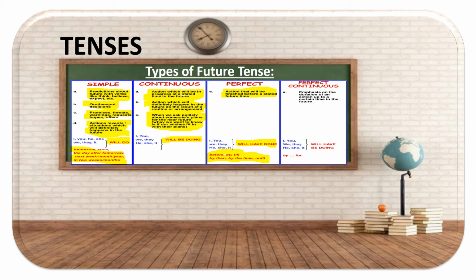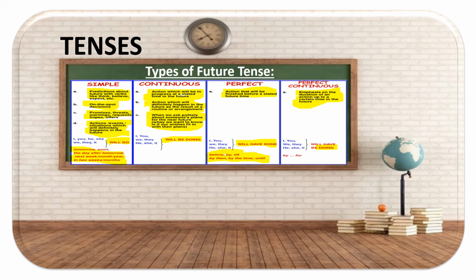Now, the next and the last one here is perfect continuous. Emphasis on the duration of an action up to a certain time in the future. What does this mean? It says emphasis or importance on the duration of an action, the time taken to complete an action up to a certain time in the future. They're talking about the future. In the future, by this time, this much is going to be taken. See, continuous means it's going to be showing you continuity somewhere. So, doing is showing you continuity.